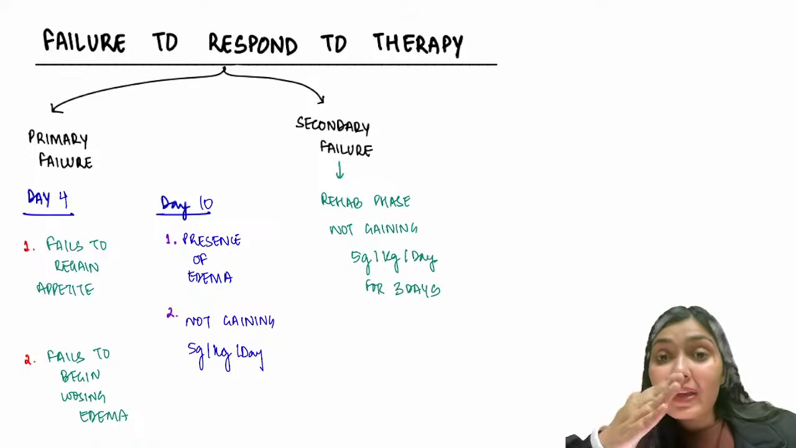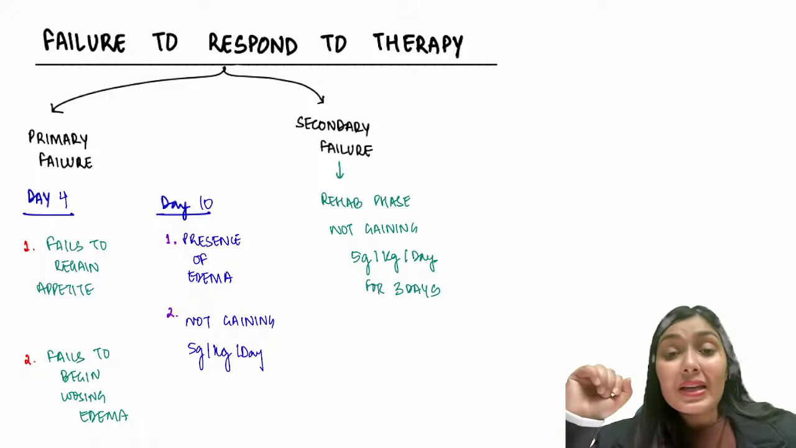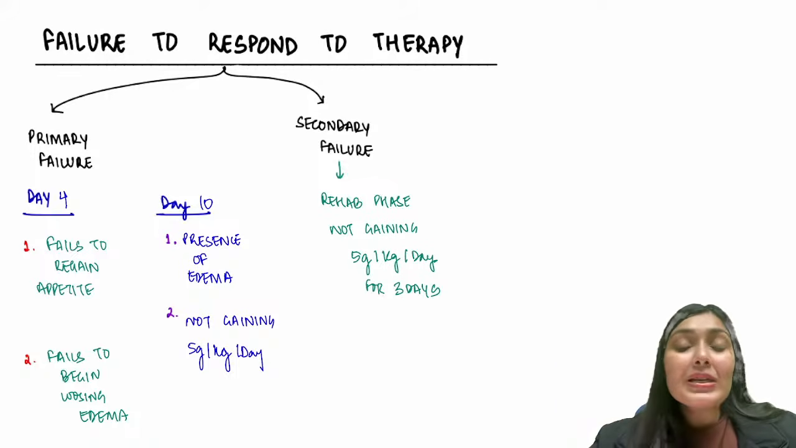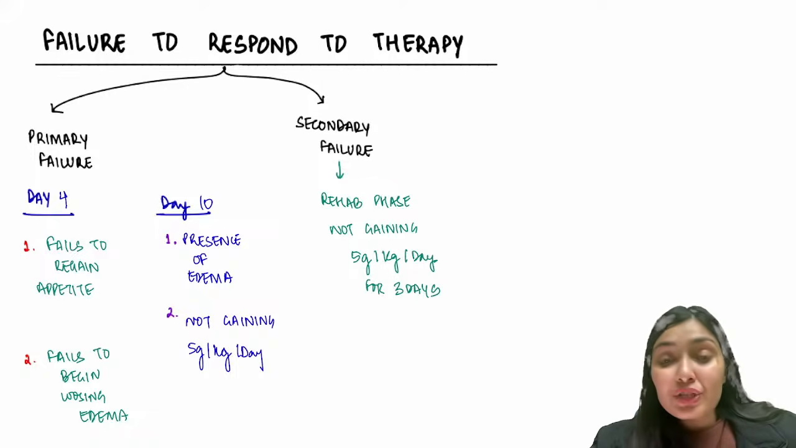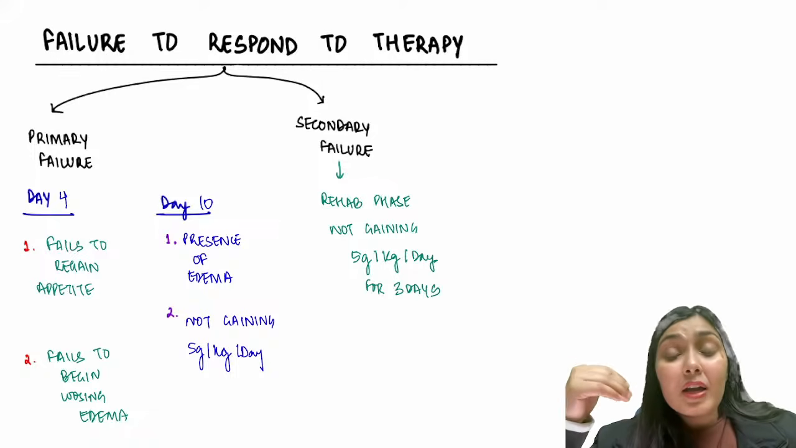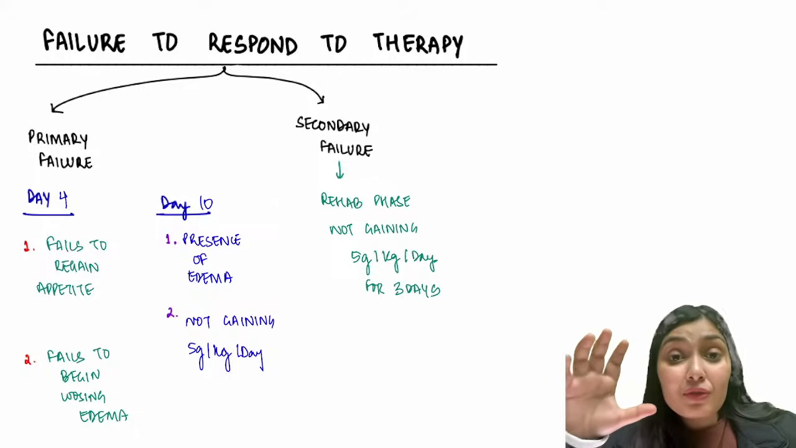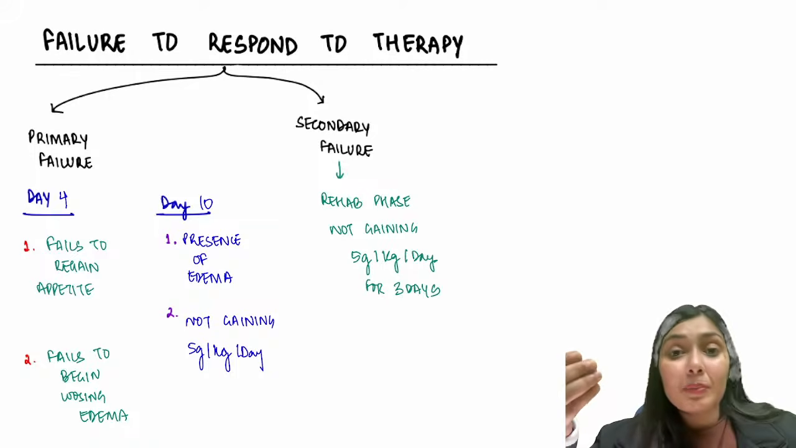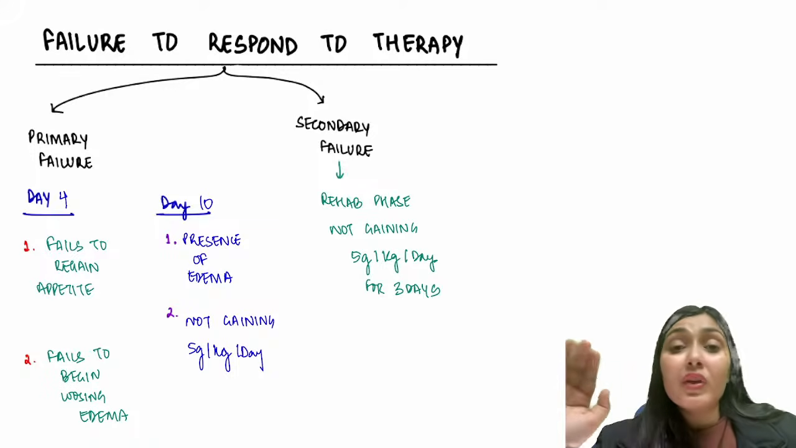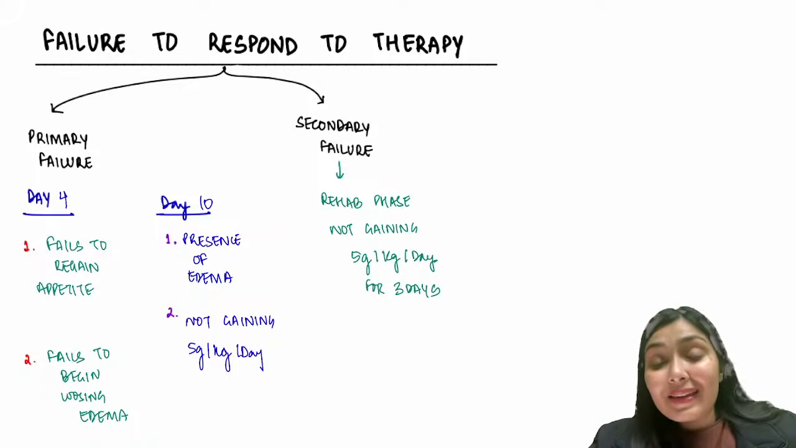In the initial phase of our treatment, in the stabilization phase, when we are managing the complications, the child in that period should start losing edema, and by day 10 the edema should be gone. Also, this child should be gaining at least 5 gram per kg per day. If in the initial stabilization phase, the child by day 4 has not started eating well, there is still poor appetite, and the child does not start losing the edema, that would be primary failure. By day 10, if the edema is still there and there is no weight gain of 5 gram per kg per day, this is again primary failure.